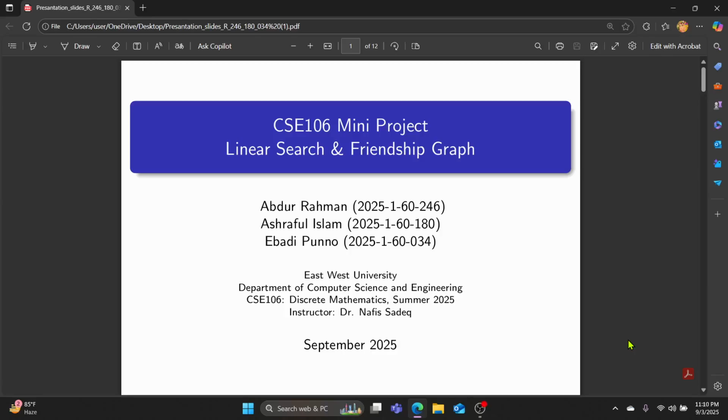Good evening, everyone. We are presenting our CSE 106 Mini-Project: Linear Search and Friendship Graph. Our team members are Abdur Rahman, Ashraful Islam, and Ebadi Punnu, under the guidance of Dr. Nafis Sadiq at East West University.